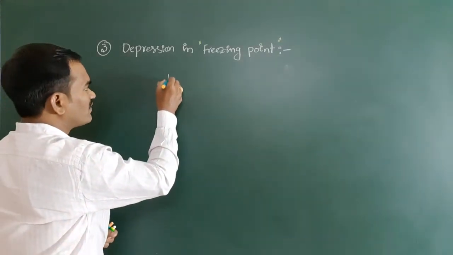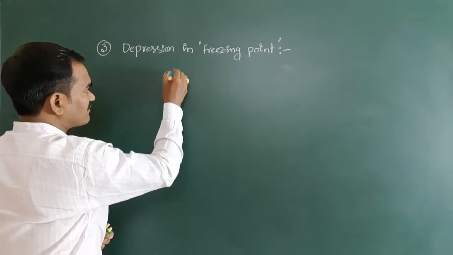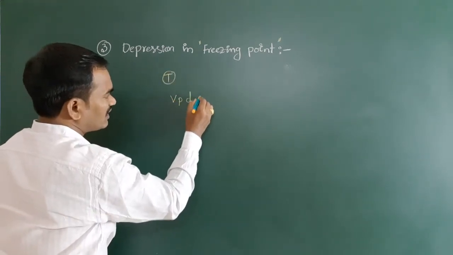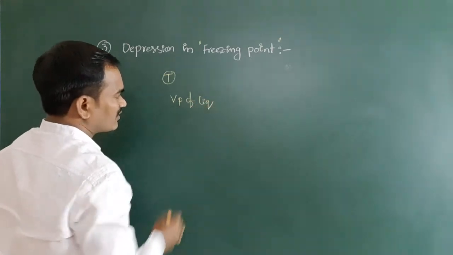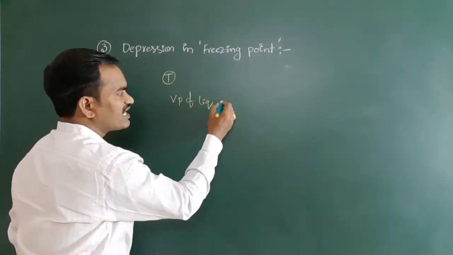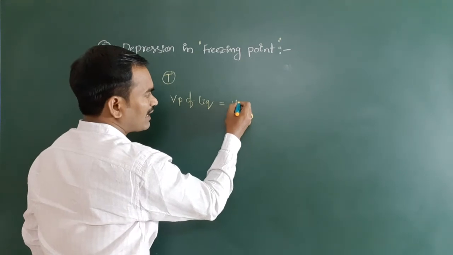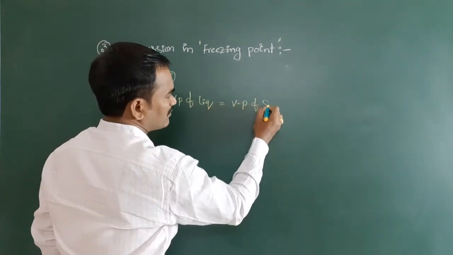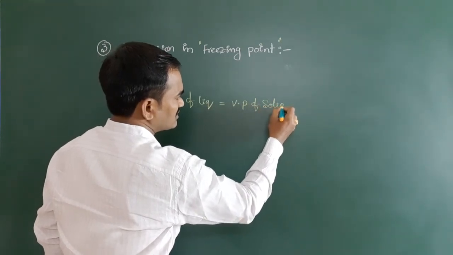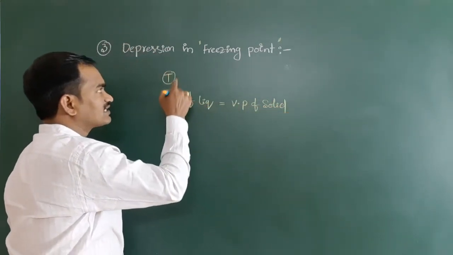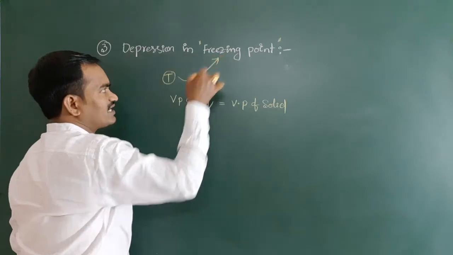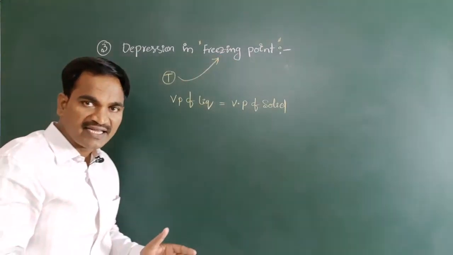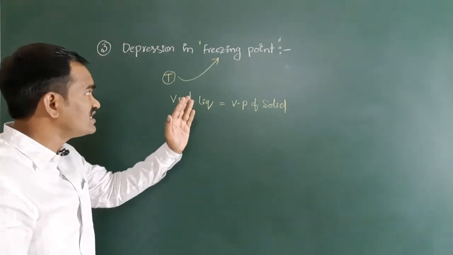In a simple way, the temperature at which the vapor pressure of a liquid is equal to the vapor pressure of its solid, then that temperature we can call the freezing point.